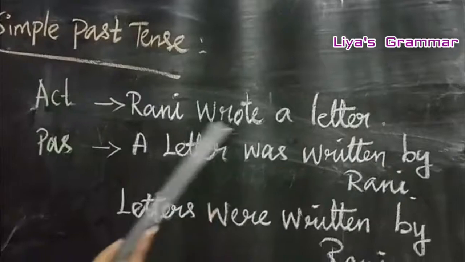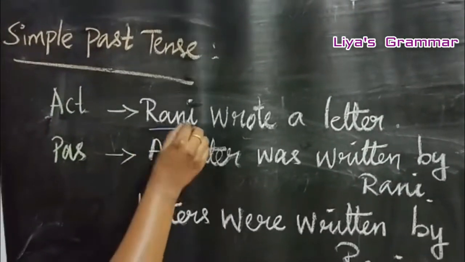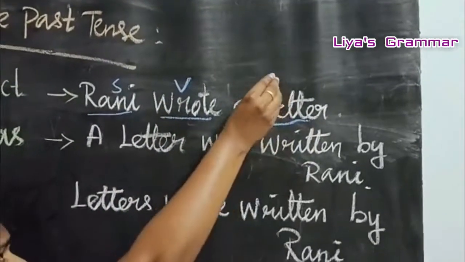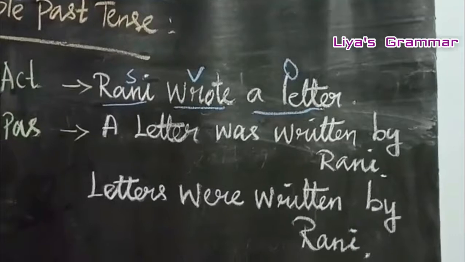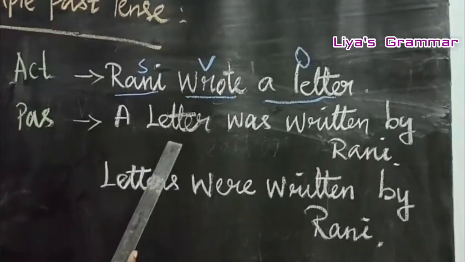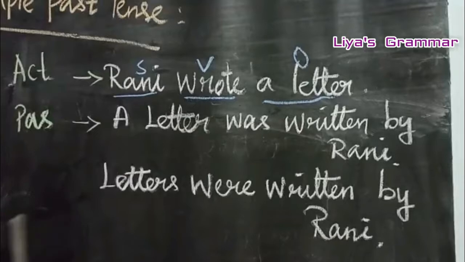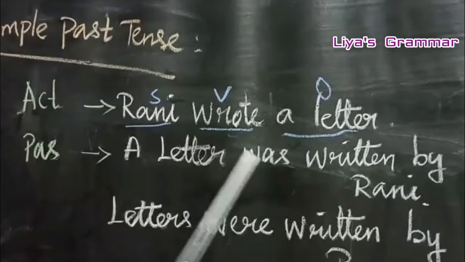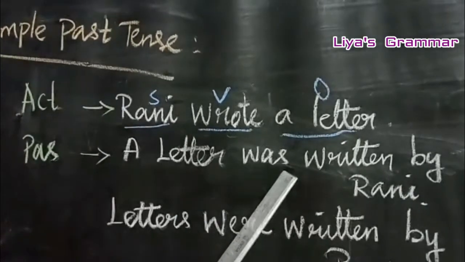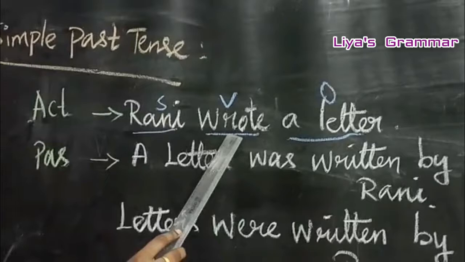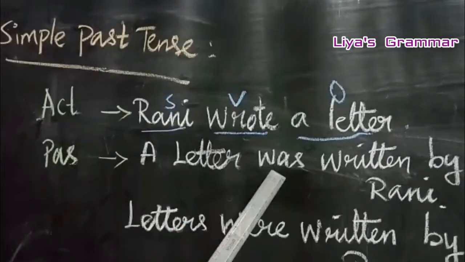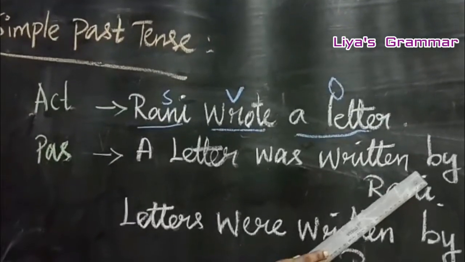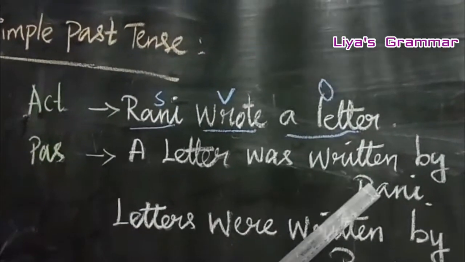Rani wrote a letter. Rani is a subject. Wrote is a verb, a letter is an object. In passive voice, a letter was written by Rani. Object comes first, a letter. Why do we use was here? Because wrote is the past tense. So, was written. And the third rule, you must use by. A letter was written by Rani.